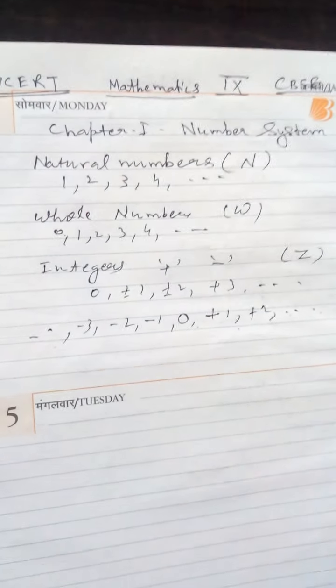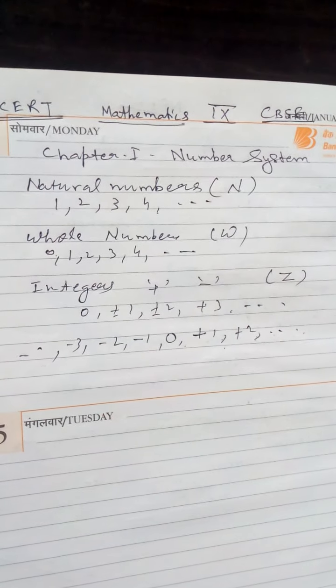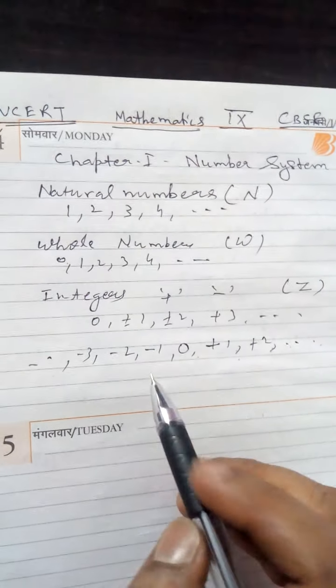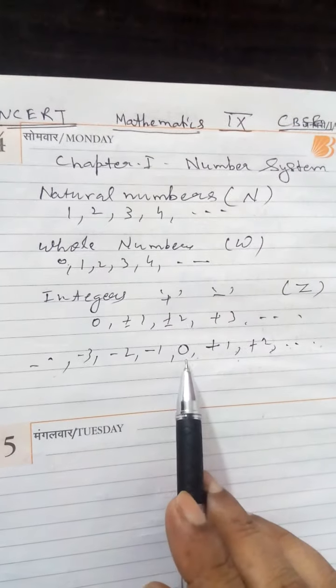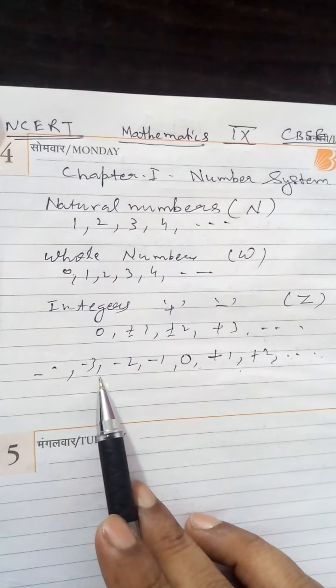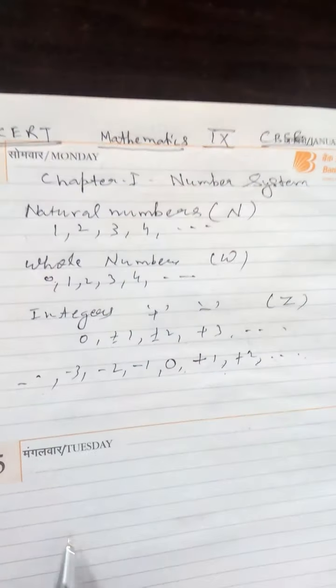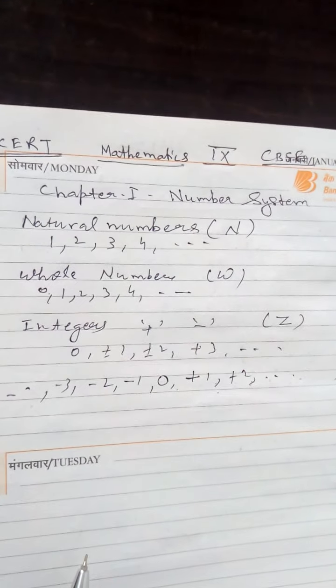But if the question is, all the integers are natural numbers? No. Why? Because natural numbers start from 1 and integers have 0 and negative numbers also. So it is false. So these three types of numbers you are seeing: natural number, whole number, integers.